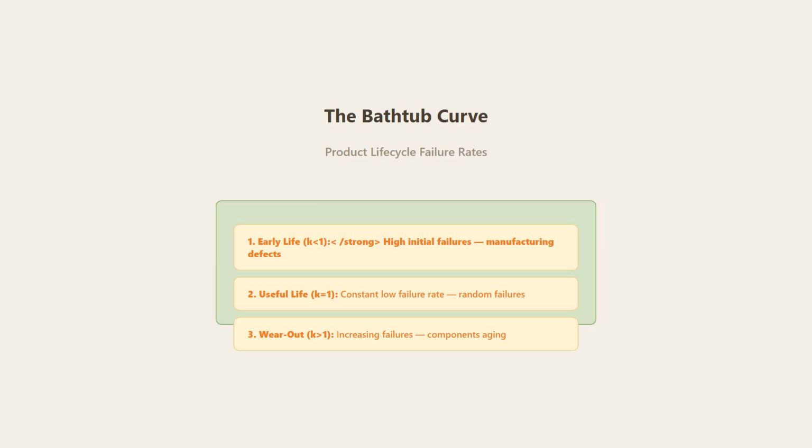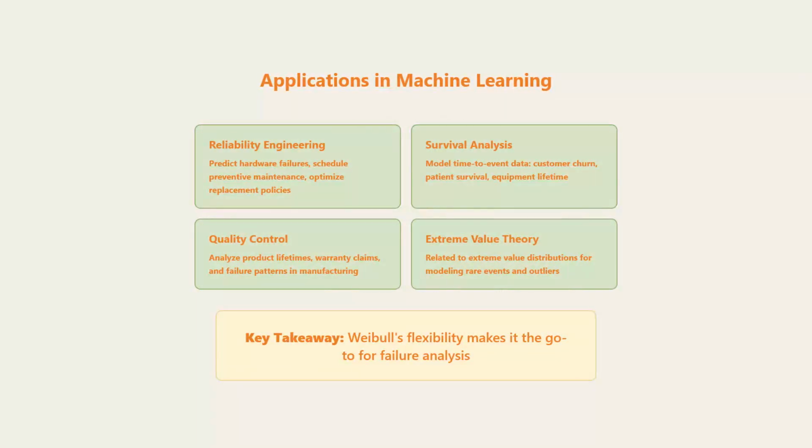The bathtub curve describes product life cycle failure rates. In early life, with k less than 1, you have high initial failures from manufacturing defects. During useful life, with k equals 1, you have constant low failure rates from random failures. In the wear-out phase, with k greater than 1, you have increasing failures as components age.